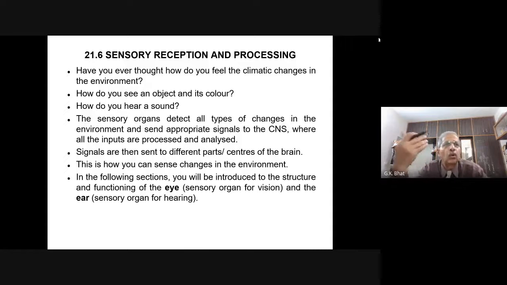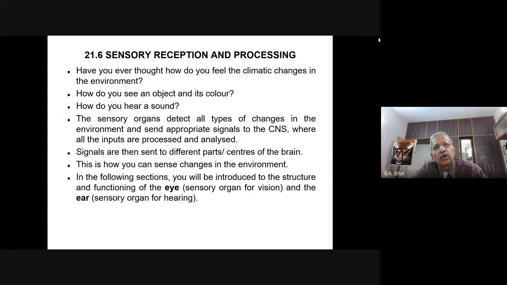Or whenever a crow is calling, or a quail is calling, or a cuckoo is singing, we can easily make out the call of the crow from that of the quail or cuckoo, because we have started associating what we hear with what we see.